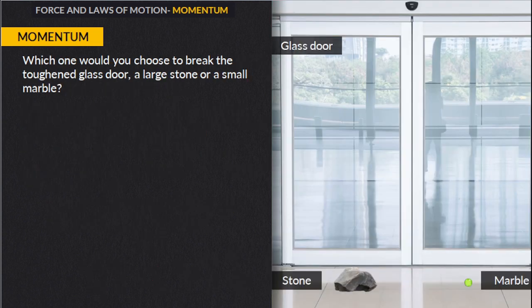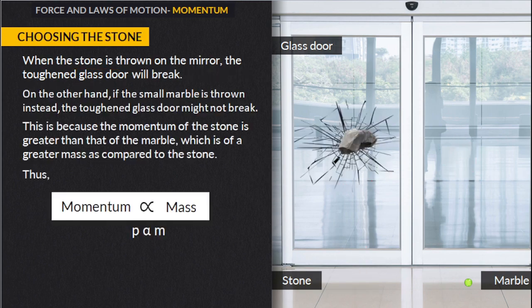Okay. Now there is one more question: which one would you choose to break a toughened glass door, a large stone or a small marble? If you want to break this glass, which one would you choose? What do you think? Think about it. We'll choose the stone. Why? Because it has greater mass, and the marble has less mass. So we will be choosing the stone over the marble.